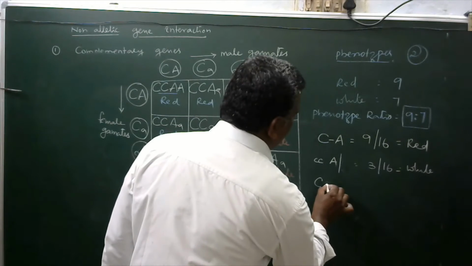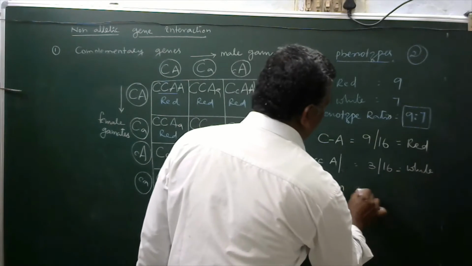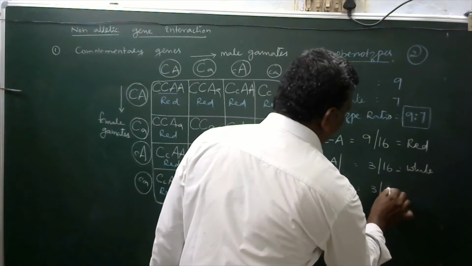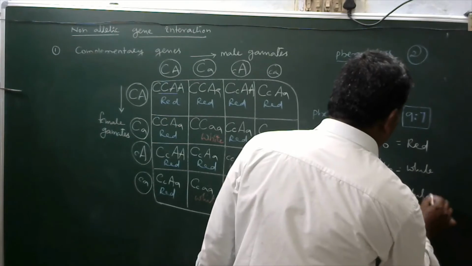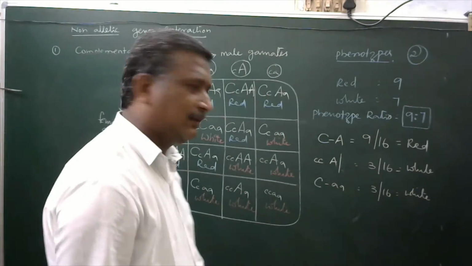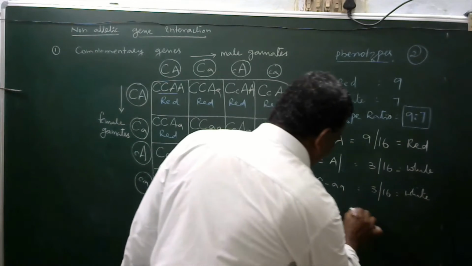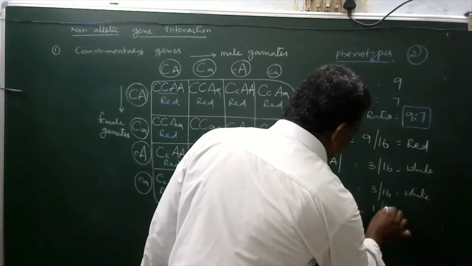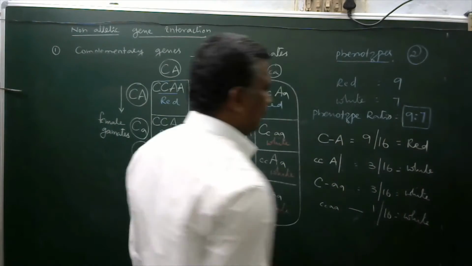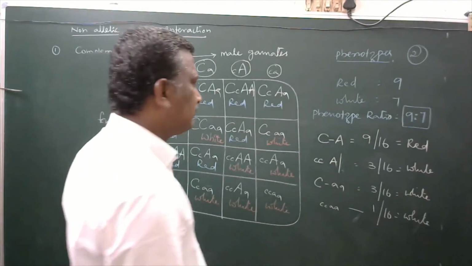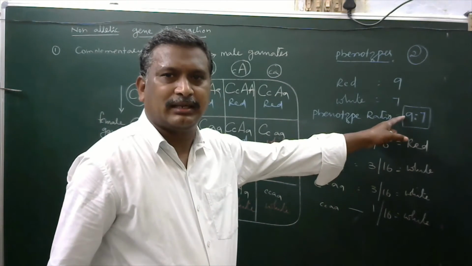Capital C versus small a, so they also will be 3 out of 16 and produce white colored flowers, and small c small a, that always 1 out of 16, also will produce white colored flower. Okay, so this is the phenotypic ratio we are getting here, 9:7.